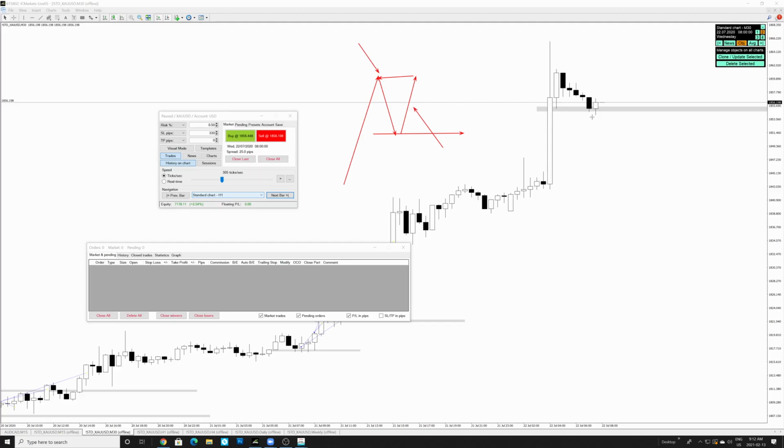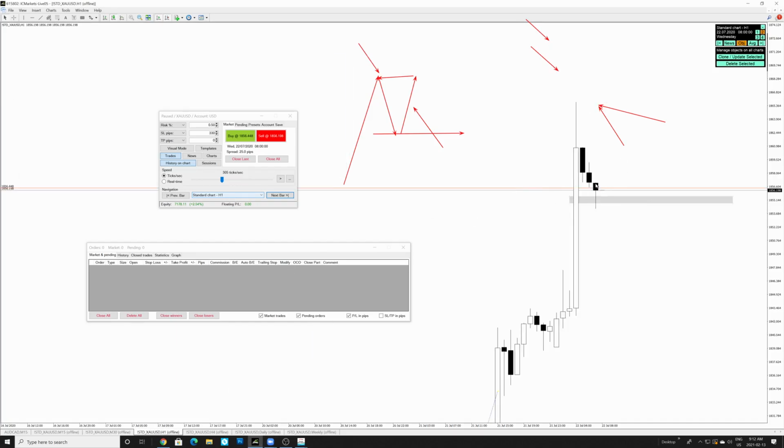But now in this case, we need confirmation. The confirmations we need: obviously we have this wick to fill, we have this resistance over here, and we're getting a 30-minute candle closing bullish, right? Now, since we're trading based on the 4-hour time frame and we're executing on the 1 hour time frame, we need more confirmations on the 1 hour time frame to take a buy position. And I think a better confirmation is going to be, even though the 30-minute candle is closing bullish, if we can get a 1 hour candle to break above the high of the previous bearish candle to execute a buy for price to continue up.